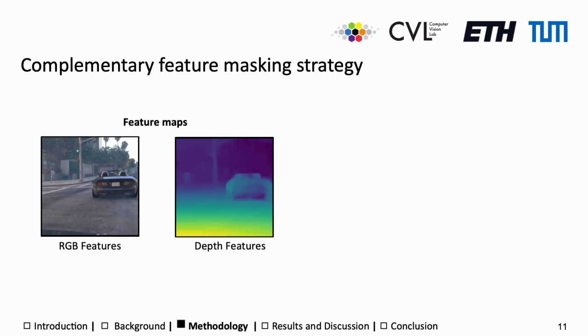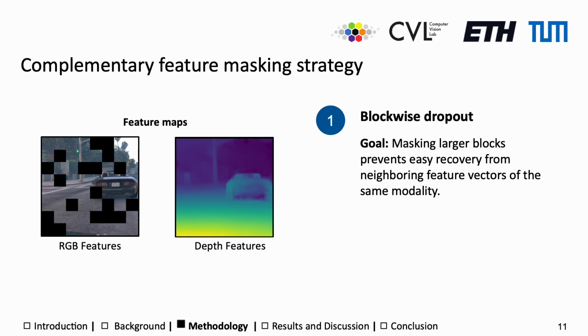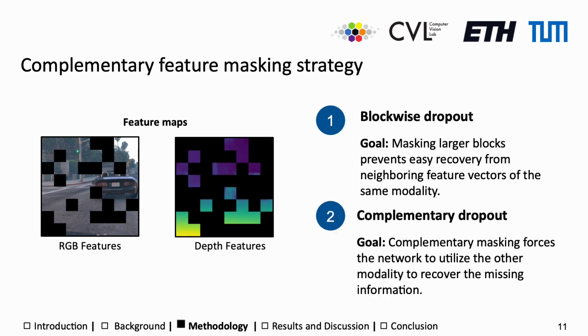While the aforementioned architecture allows us to incorporate the depth features, we notice that it underutilizes this information. To improve this, we introduce complementary feature masking. This strategy is comprised of 2 stages. First, we use blockwise dropout in the feature space. The goal here is to use larger blocks to prevent easy recovery from neighboring feature vectors of the same modality. Additionally, we use a complementary strategy to further force recovery from the complementary modality.